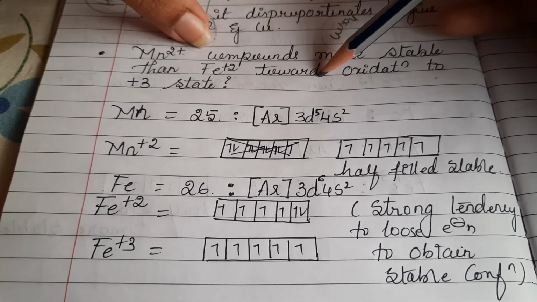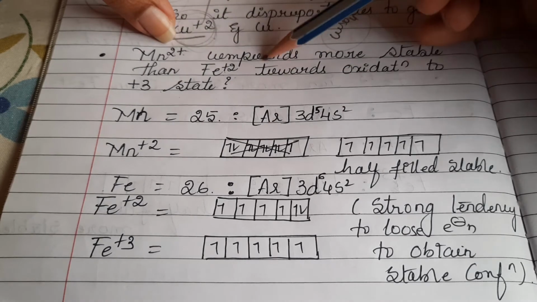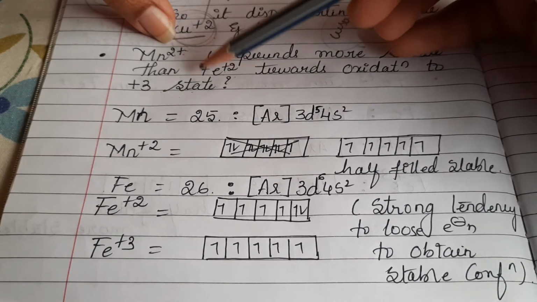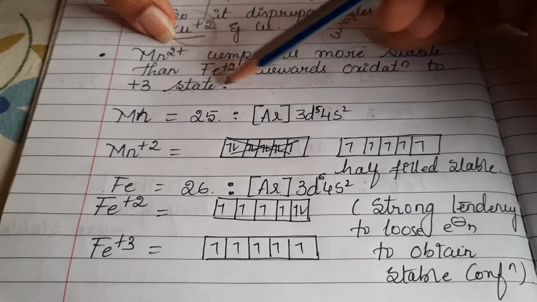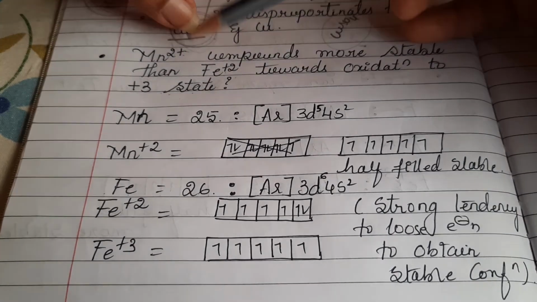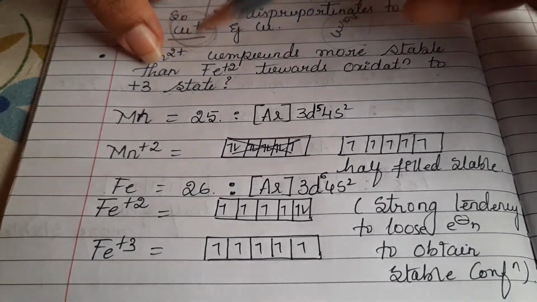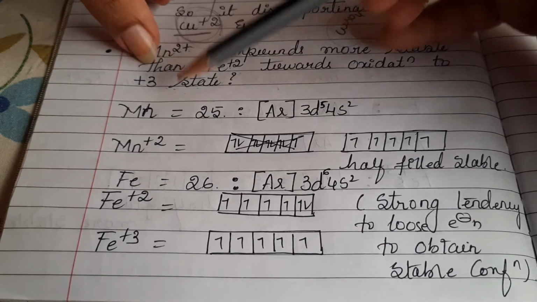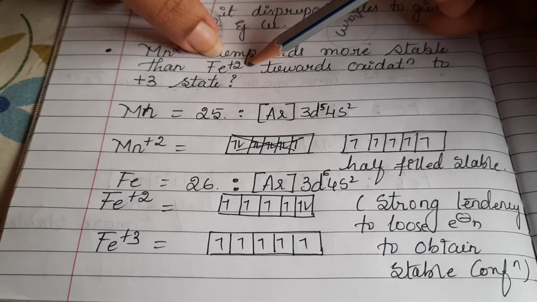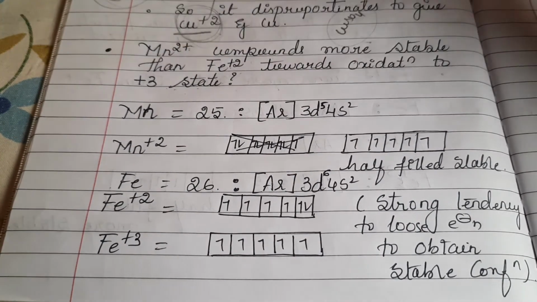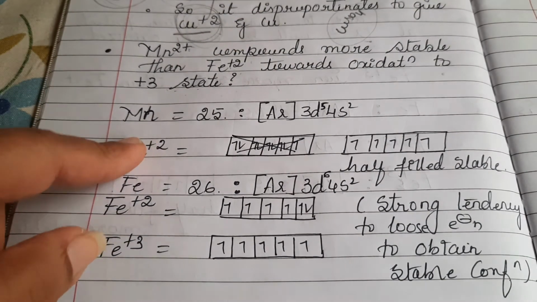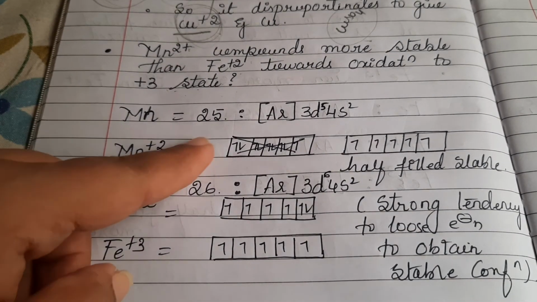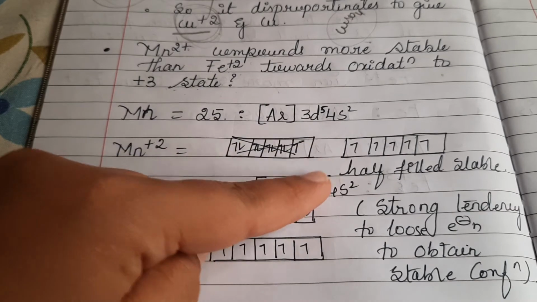The question means Mn plus 2 compounds are more stable, as well as Fe plus 3 compounds are more stable, but Fe plus 2 is not stable. Why? Mn plus 2 compounds are more stable than Fe plus 2 towards the oxidation state of plus 3. This one also does not want to become plus 3. Why? Look here: if you consider manganese, atomic number 25, 3d5 4s2 is the configuration.